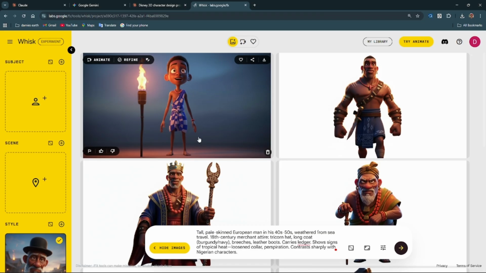What app is this? The name is written up here. It's called Whisk AI. It's by Google. You can access it in Google Labs.